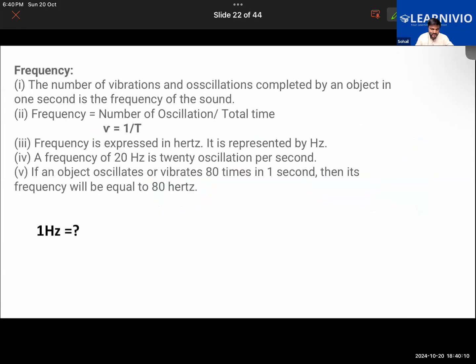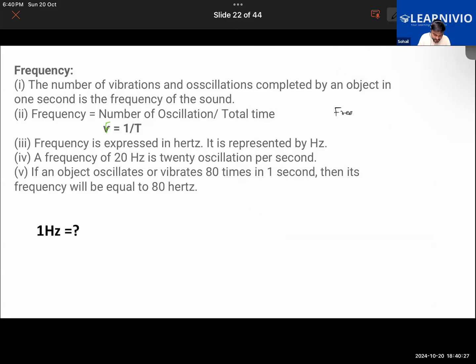What we have done: the number of waves, or we can say the number of vibrations or oscillations, that will be done by any given object in 1 second is called frequency. So frequency was calculated by using this formula. Frequency is equal to number of oscillations upon time.